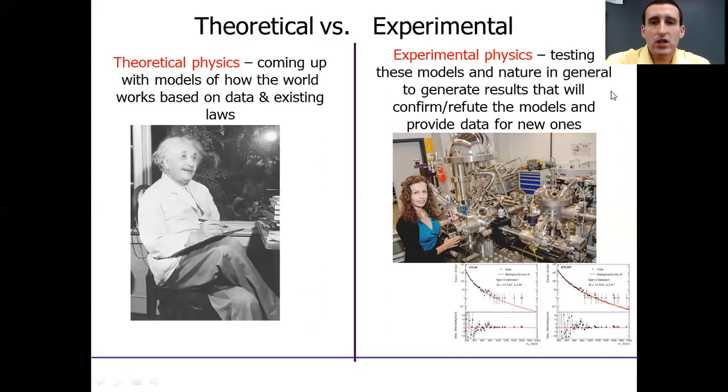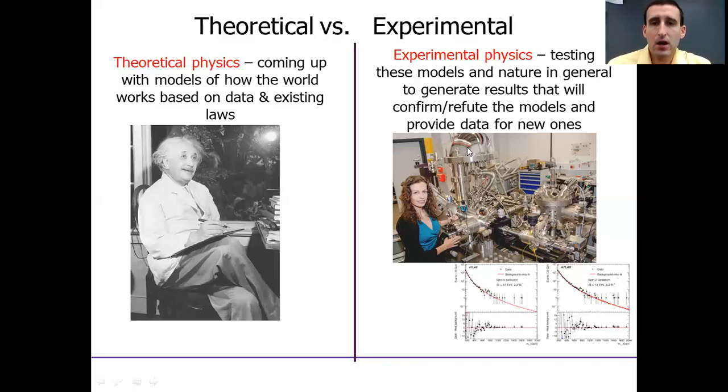Usually we just have to change them some to fit the new data and to make them more accurate to the real world. So you see there the idea of trying to confirm or refute the models. And the most exciting experiments really are the refute ones, right? I mean, when Einstein says E equals mc squared and we find out that it's correct, that's exciting for Einstein, and it's exciting to a degree, but it's much more exciting to break the model, to say, haha, you're wrong, theoretical physicists, you got to come up with something new.